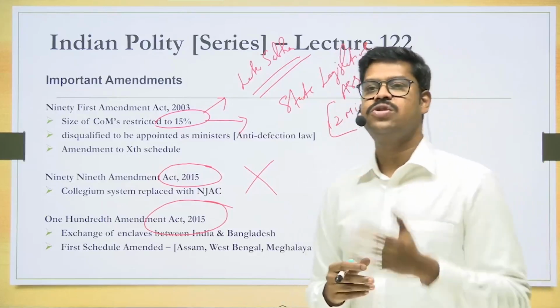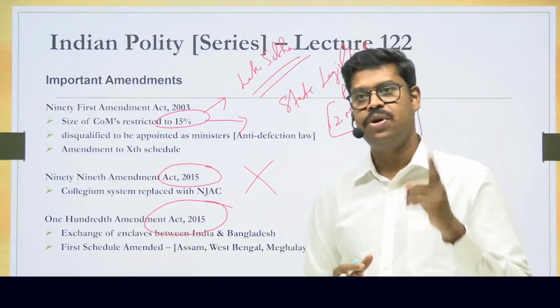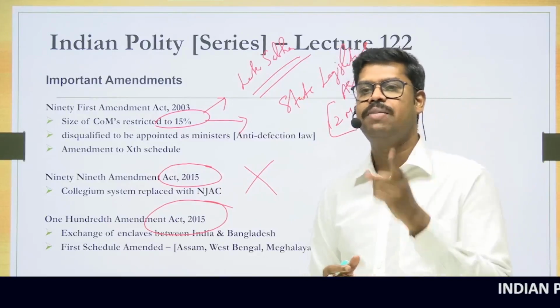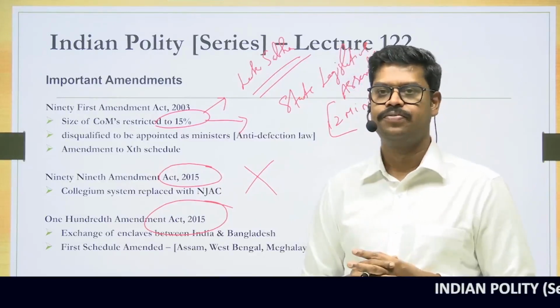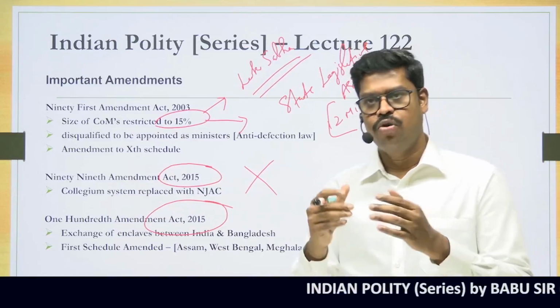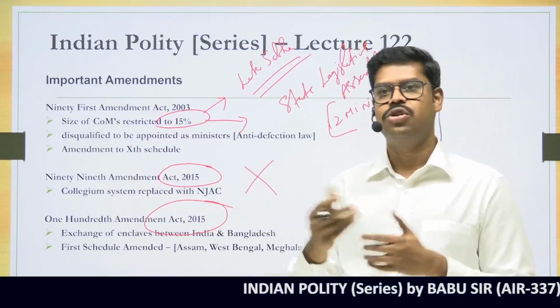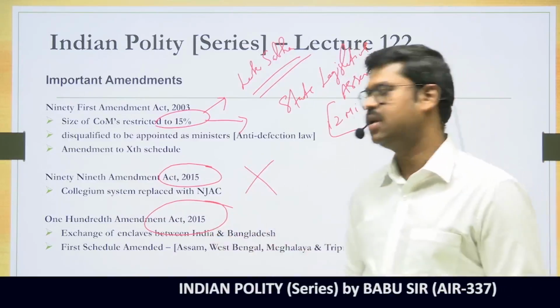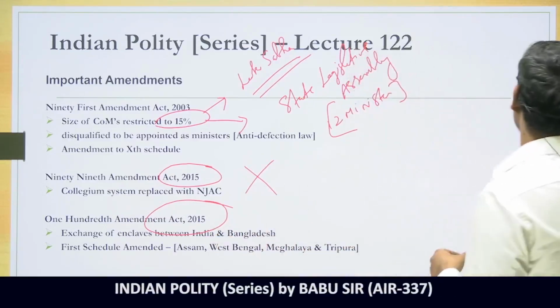That means India has to cede a territory to a foreign country, which can happen only by way of a constitutional amendment under Article 368, which we already saw in the Berubari Union case. So therefore, to exchange these enclaves, a constitutional amendment was carried out, and that is the 100th Constitutional Amendment Act.